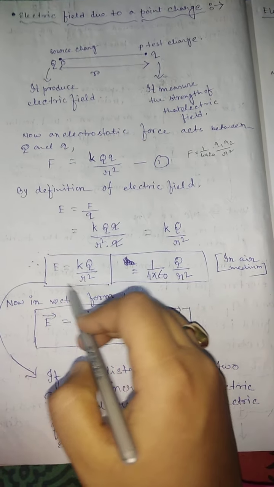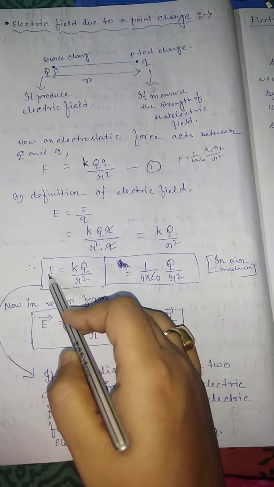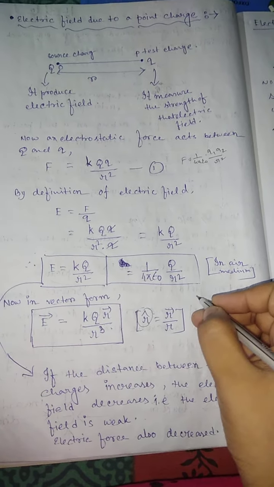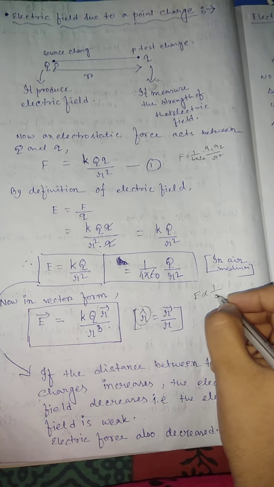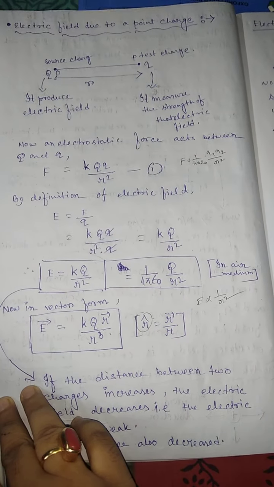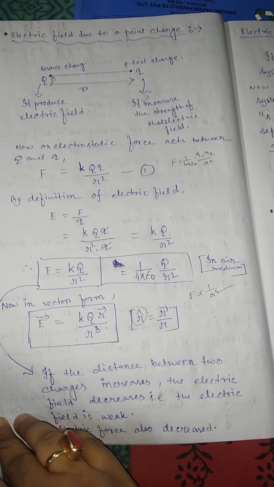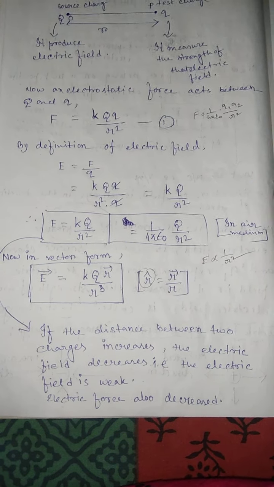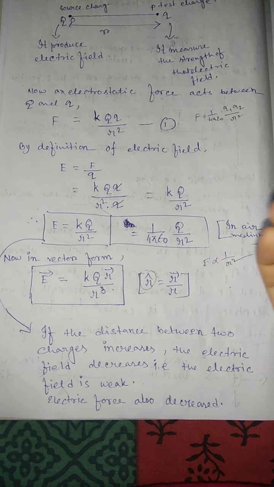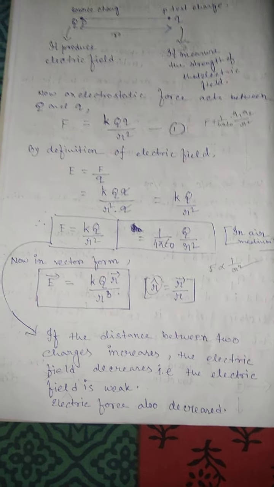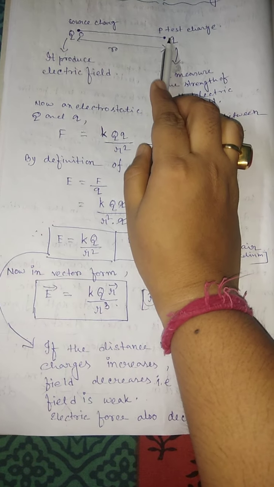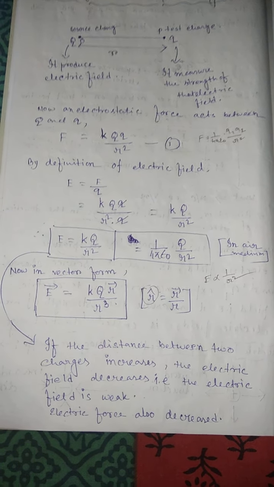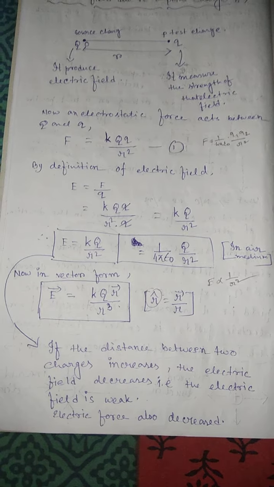Now from this expression, we conclude that if K is a constant and this charge Q is also constant, then E is inversely proportional to the square of the distance between the two charges. That means if the distance between two charges increases, the electric field decreases. That means the strength of the electric field decreases, so the test charge experiences a smaller force. So we can say that the electric field is weak.